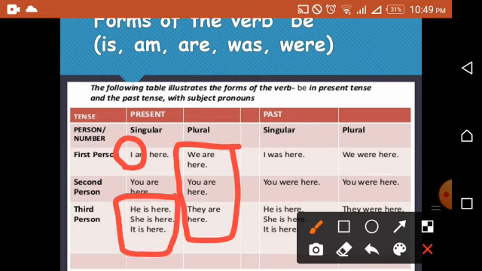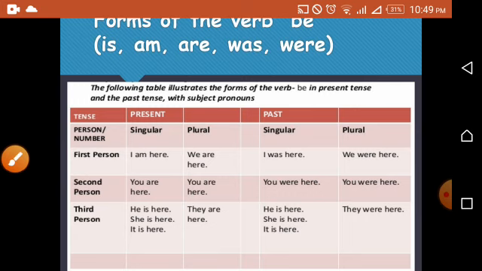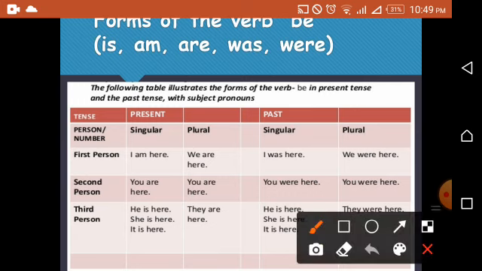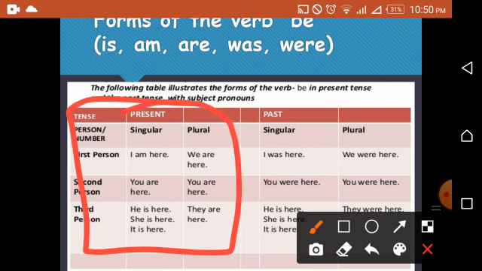We can say with a singular noun we will use is, and with plural nouns like we, you, they, we will use are. And with I we will use am. Fine. Likewise, that was about the present sentence.